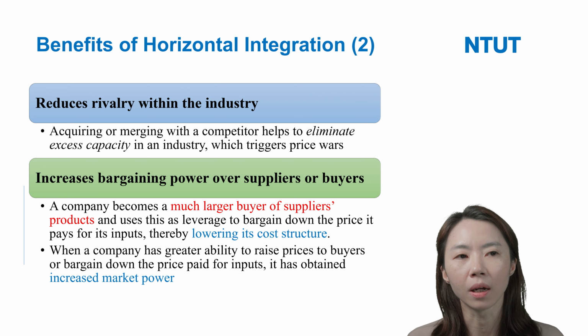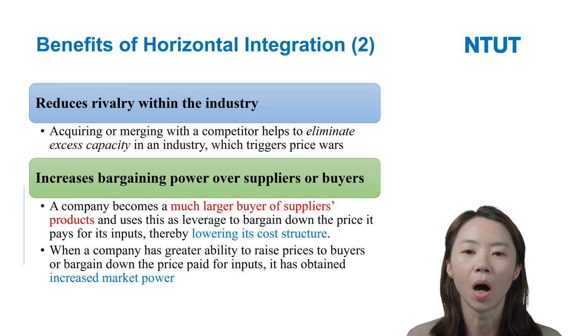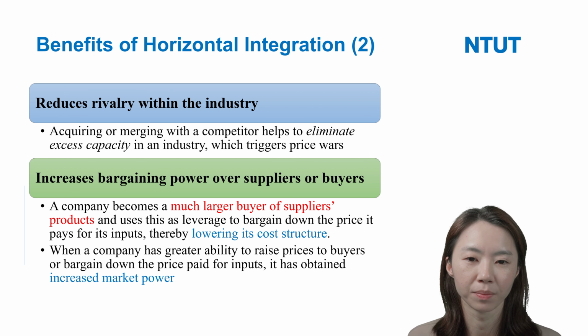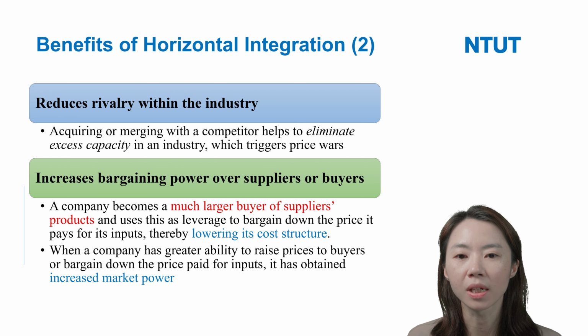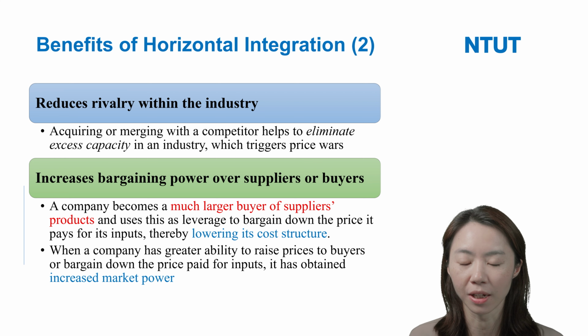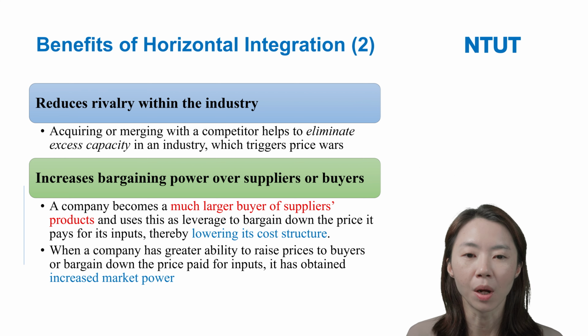I think the logic is that because we acquired or merged with companies in the industry, the number of competitors will be reduced.